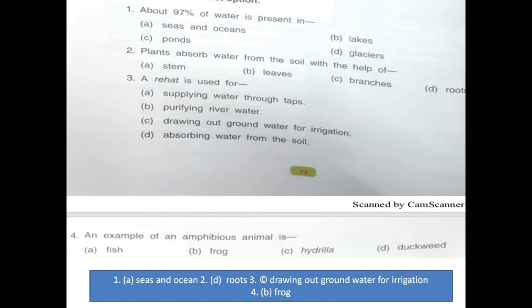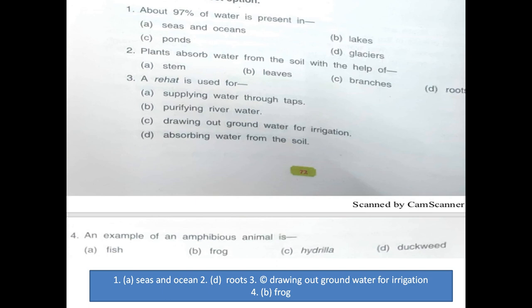D is the right answer. A rehat is used for supplying water through taps, purifying river water, drawing out groundwater for irrigation, or absorbing water from the soil.